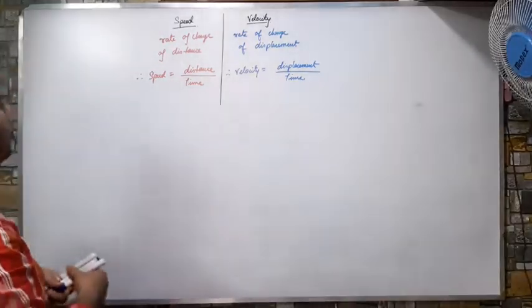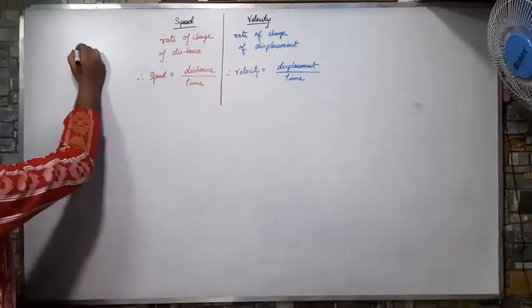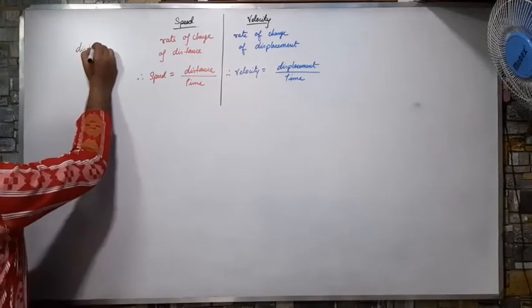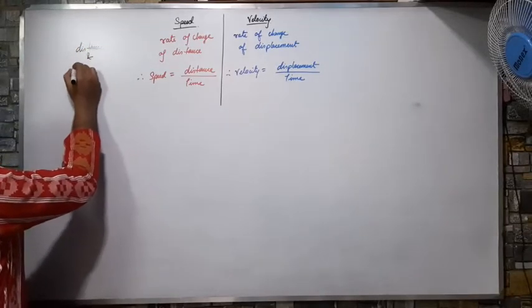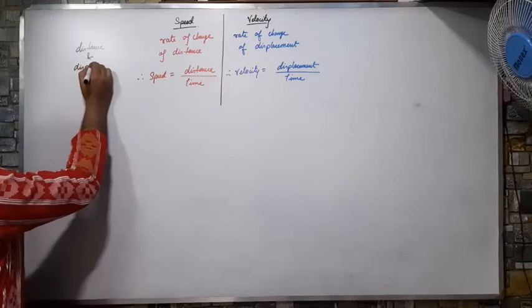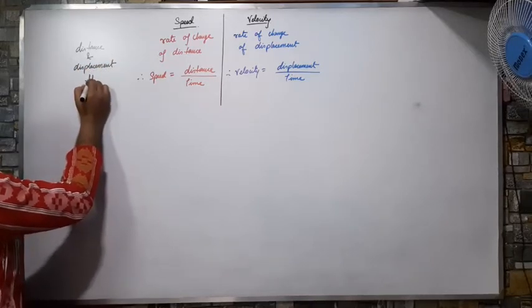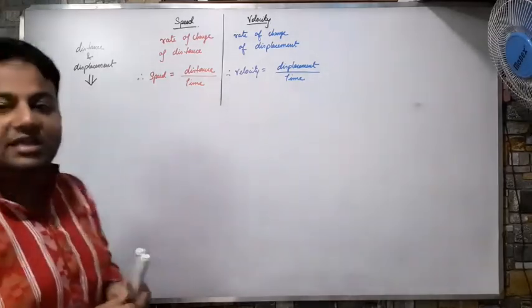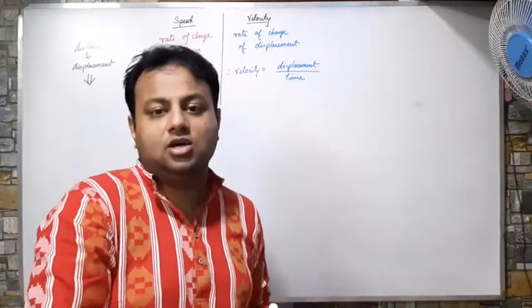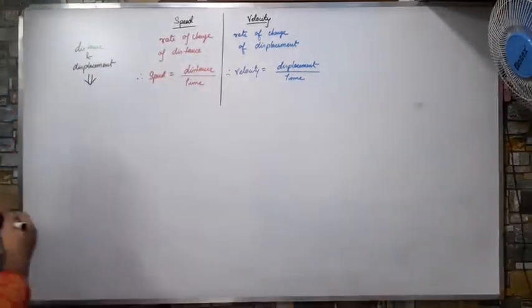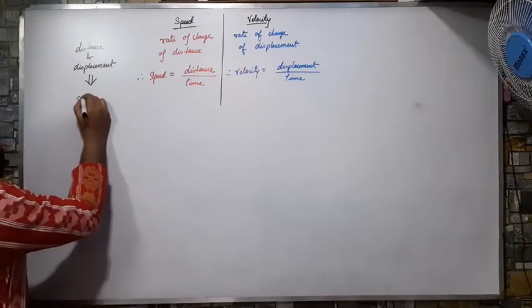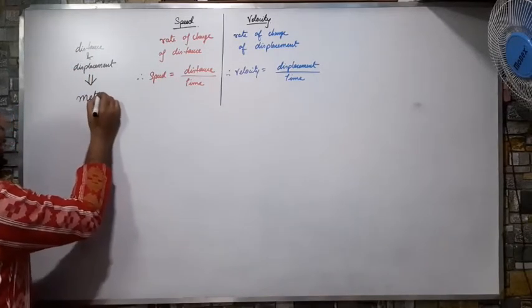Correct? Now, my distance and displacement were both used to do the same thing. They were used to measure the length. So what was the unit of both? The unit of both was meter, or m.